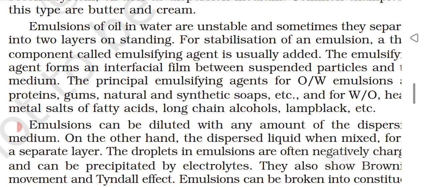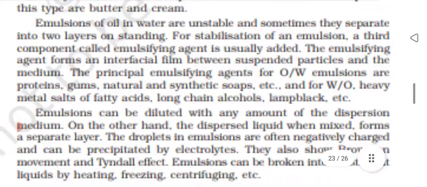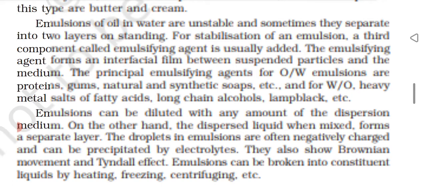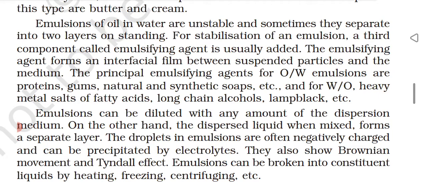Emulsions of oil in water are unstable and sometimes they separate into two layers on standing. For stabilization of an emulsion, a third component called an emulsifying agent is usually added. The emulsifying agent forms an interfacial film between the suspended particles and the medium. The principal emulsifying agents for oil in water emulsions are proteins, gums, natural and synthetic soaps, etc. And for water in oil systems, heavy metal salts of fatty acids, long chain alcohols, lampblack, etc.